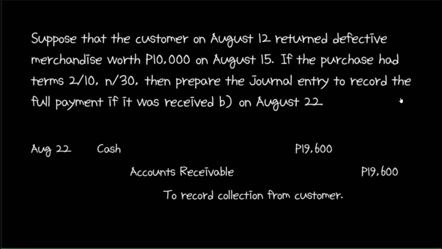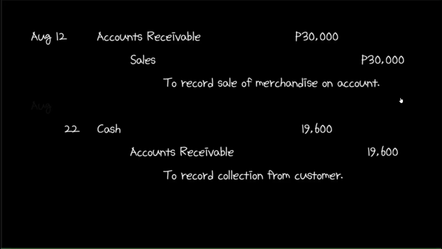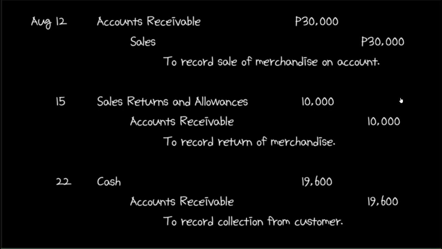When the sale was made on August 12, the journal entry involved a debit to accounts receivable for 30,000 and a credit to sales for the same amount. On August 15, merchandise was returned, so the entry was to debit sales returns and allowances for 10,000 and credit accounts receivable for the same amount. The customer originally owed 30,000 pesos, but the amount was decreased on August 15 by 10,000 pesos, which means that the customer owed 20,000 pesos as at August 15.